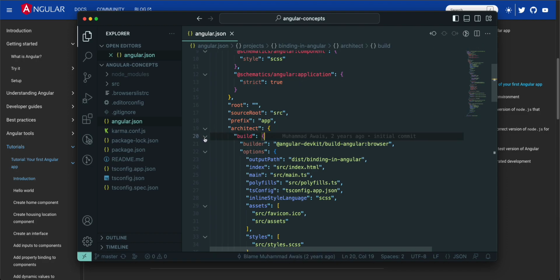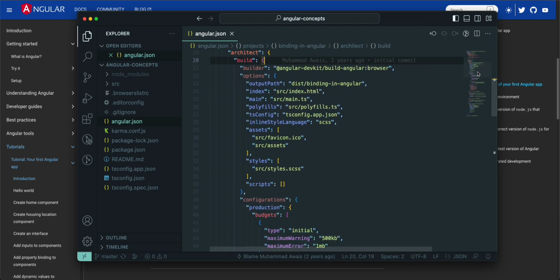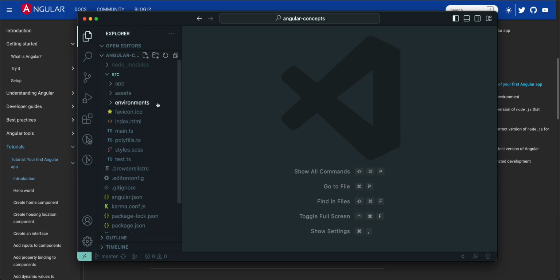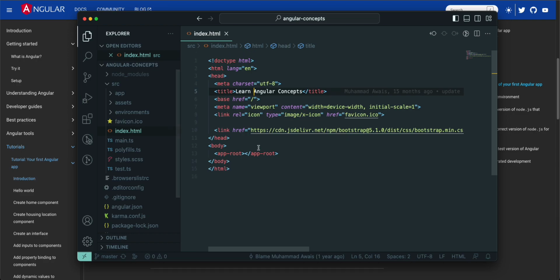For the build mechanism, when a user runs ng build, where will the index.html file go, and where will the CSS files go? These are the things written in the angular.json file, right? Also, we have the src directory. The src directory is the main directory for our Angular application. Inside it we have assets, the base CSS file for the parent styling, and the index.html file right here.